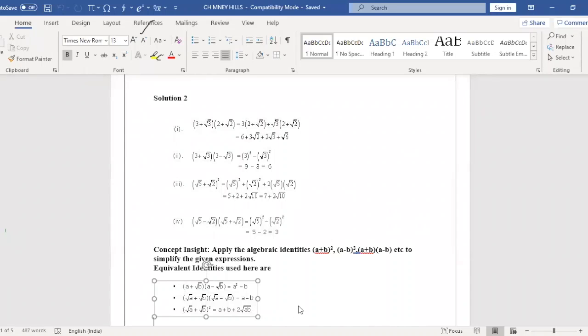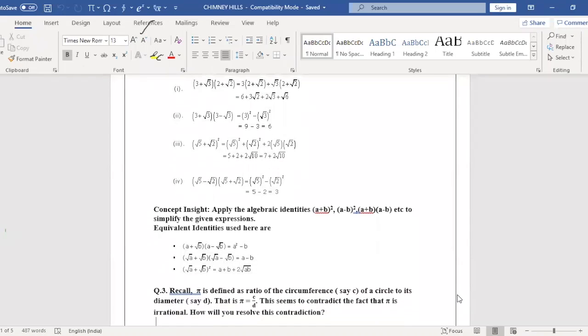Ma'am, one doubt. Yes, dear? Which one? Ma'am, in that identities below, only a minus b is given. Here a is rational, b is irrational. Second one, here also we need to apply a plus b into a minus b. Both are roots. So root a whole square is a and root b whole square is b. The root and square will get cancelled. Am I clear now? Okay.